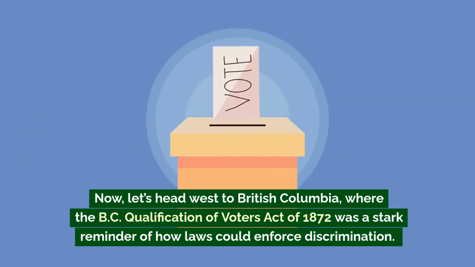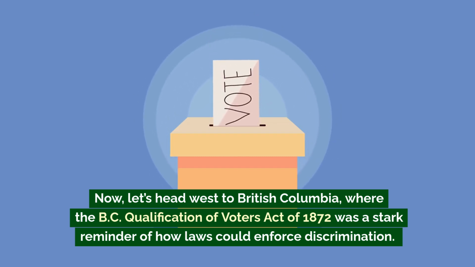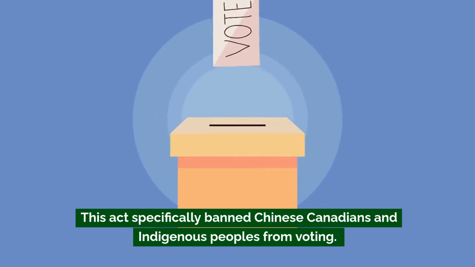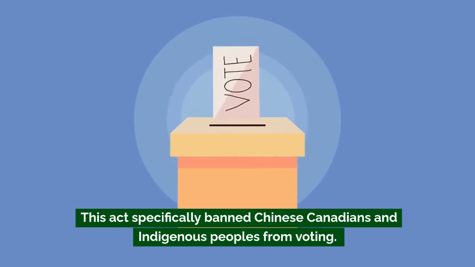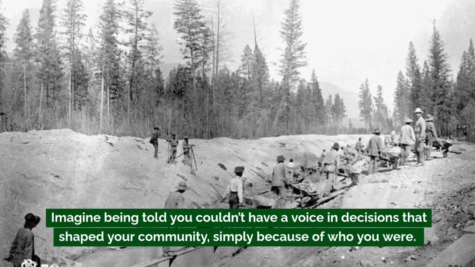Now let's head west to British Columbia, where the BC Qualification of Voters Act of 1872 was a stark reminder of how laws could enforce discrimination. This act specifically banned Chinese Canadians and Indigenous peoples from voting. Imagine being told you couldn't have a voice in decisions that shaped your community simply because of who you were.